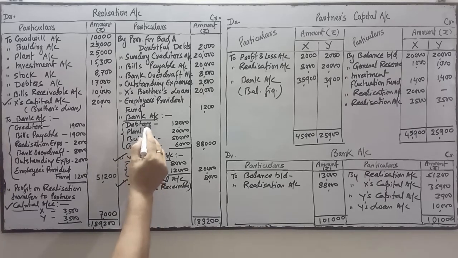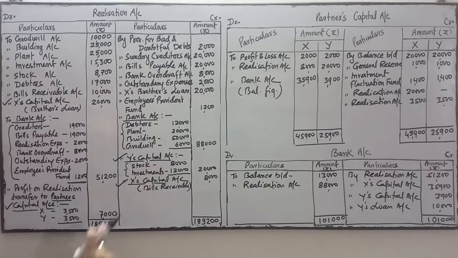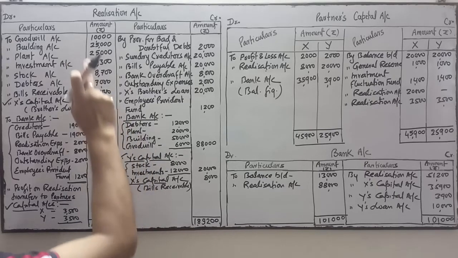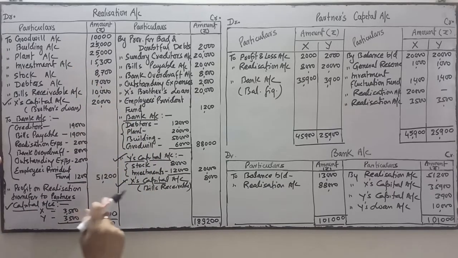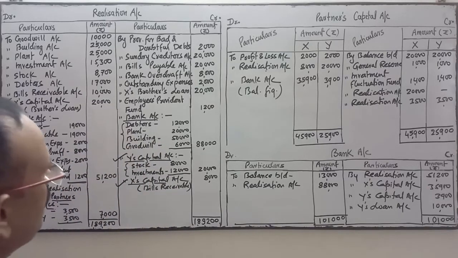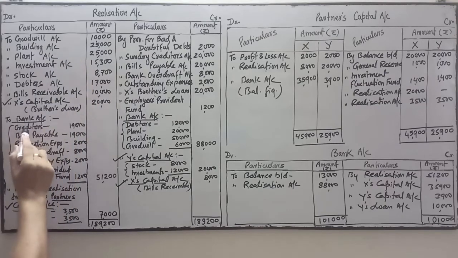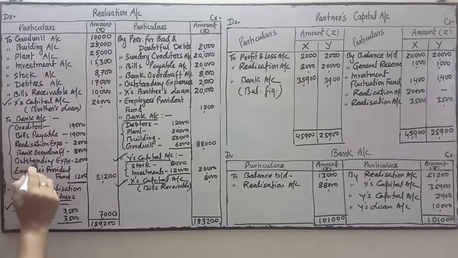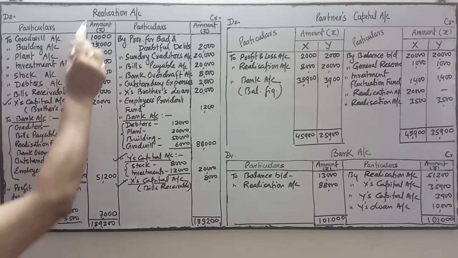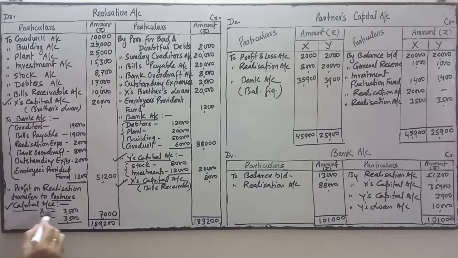Then bank account debit to realization account, being assets realized. Thereafter Y's capital account debit to realization account, being Y taken over the stock and investment. Then X capital account debit to realization account, being X taken over the bills receivable at 20% discount. Thereafter realization account debit to bank account, being external liabilities paid off.